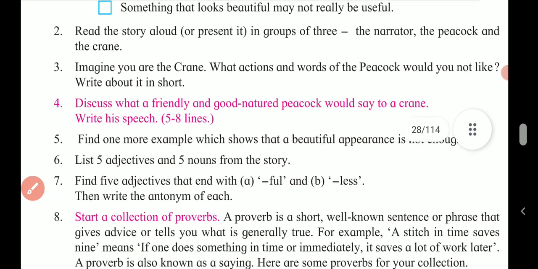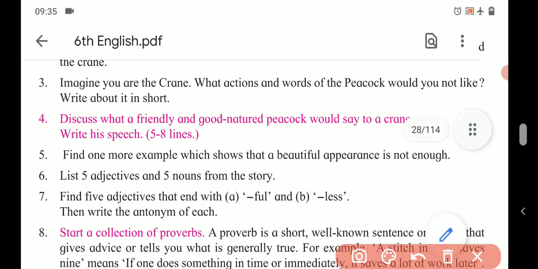Third one, imagine you are the crane. What actions and words of the peacock would you not like? Write about it in short. So if I myself am a crane having a talk with the peacock, where the peacock is talking proudly with me, what would I not like? See, the answer will begin with these words.